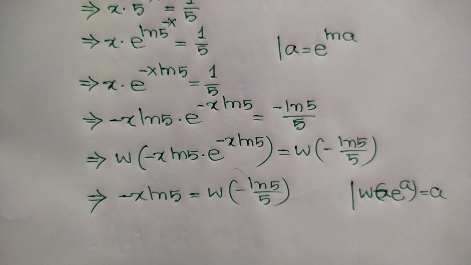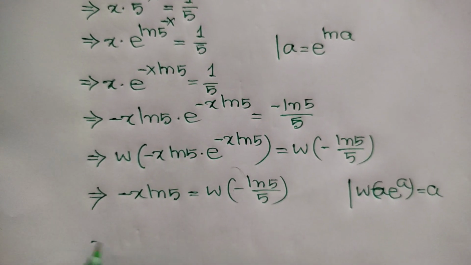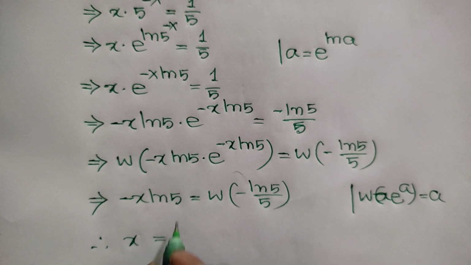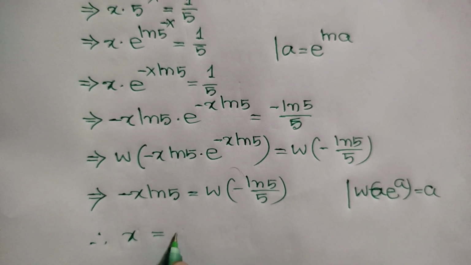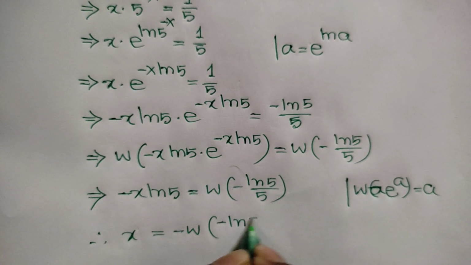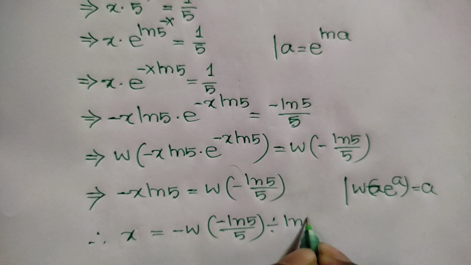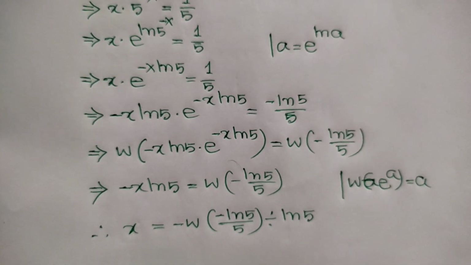Now divide both sides by negative ln of 5, we can write here x is equal to negative W of negative ln of 5 over 5, divided by ln of 5.